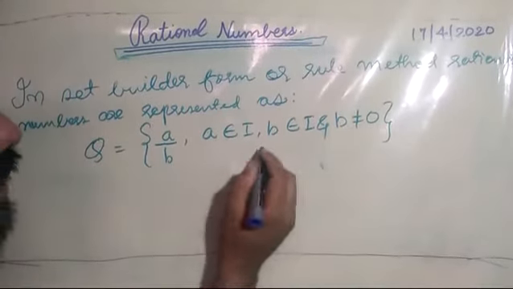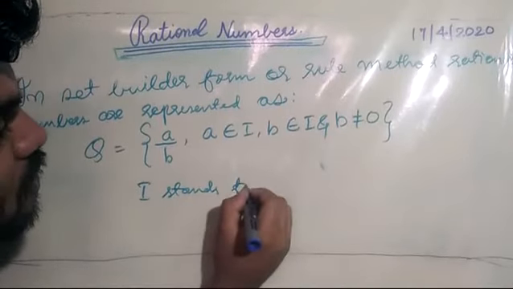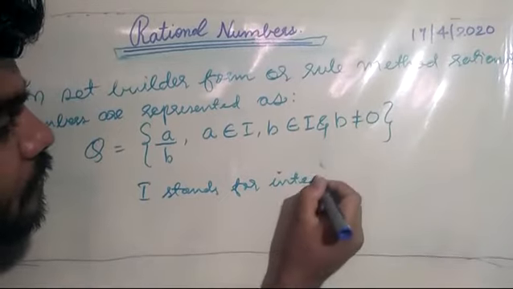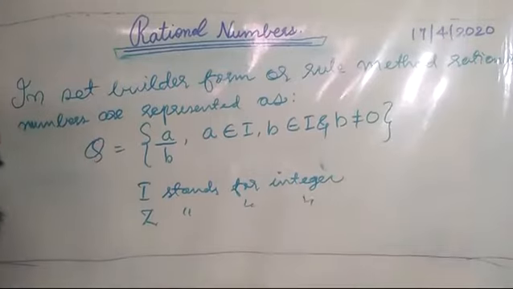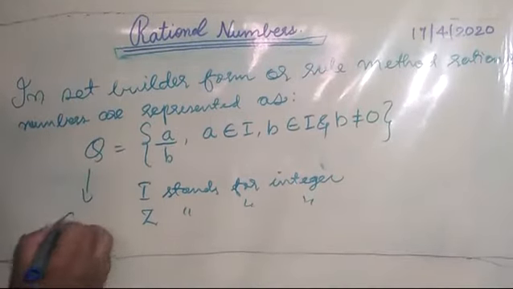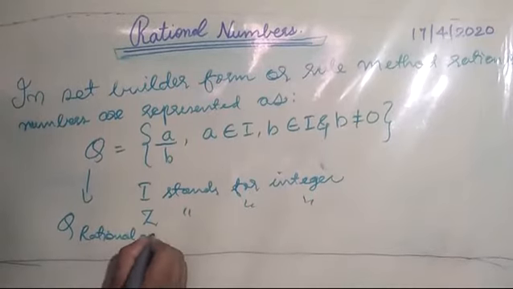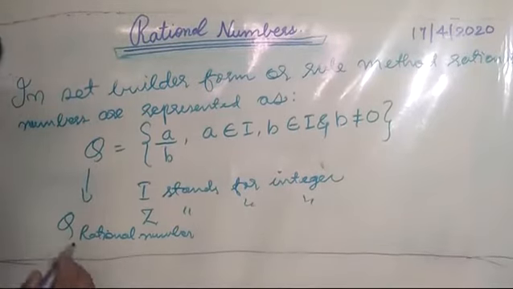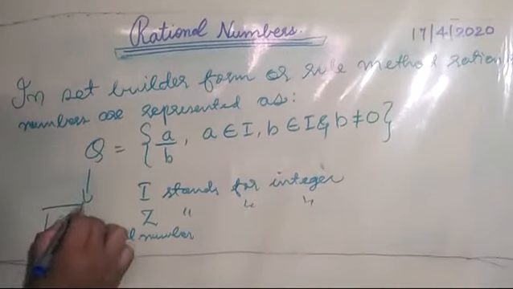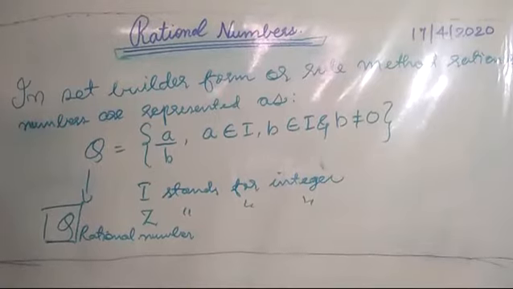Here, what does I stand for? I stands for integer. In the same way, Z also stands for integer, but Q here stands for rational number. Always keep in mind that whenever you represent a rational number, you must always represent it with capital Q. This is for rational number.